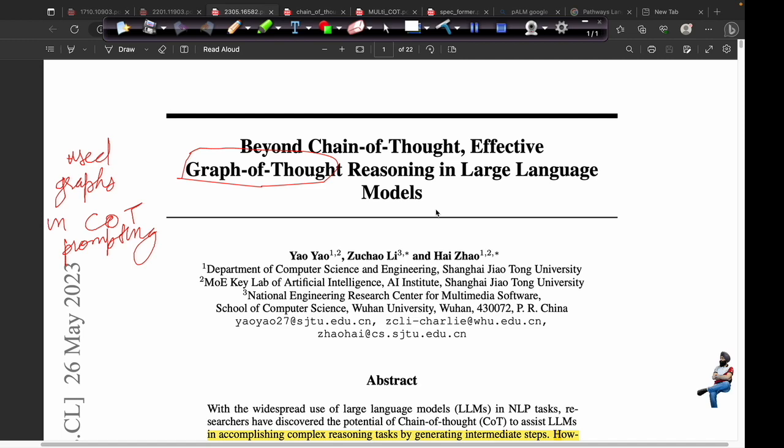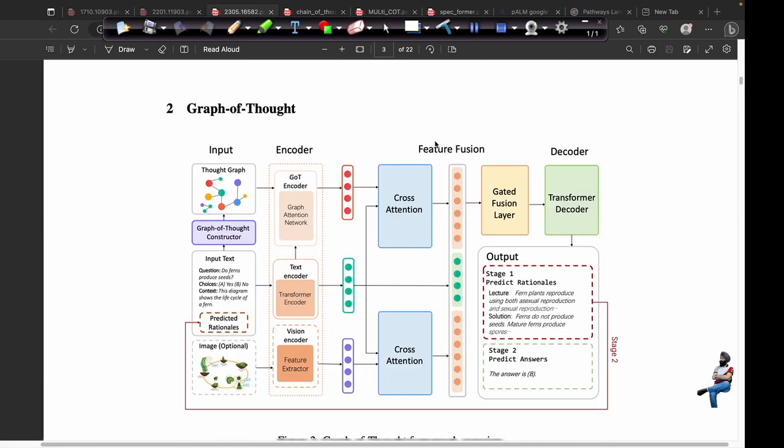Nowadays more and more research is being done into using graph neural networks and graph data structures in large language models. The main intuition behind this is that the human thinking process is neither sequential nor random. So this can be better mimicked using graphs.